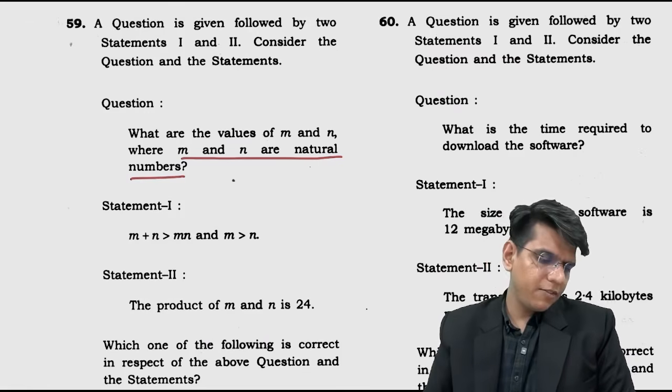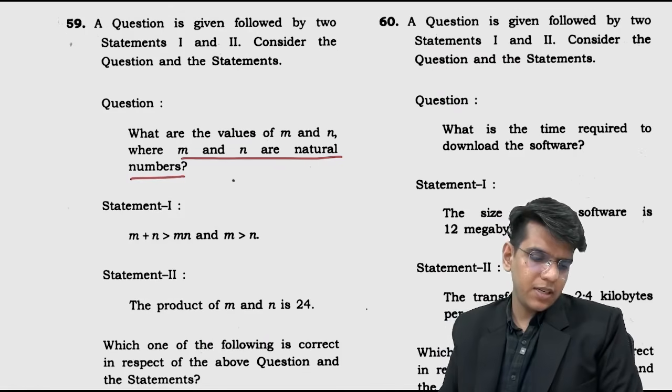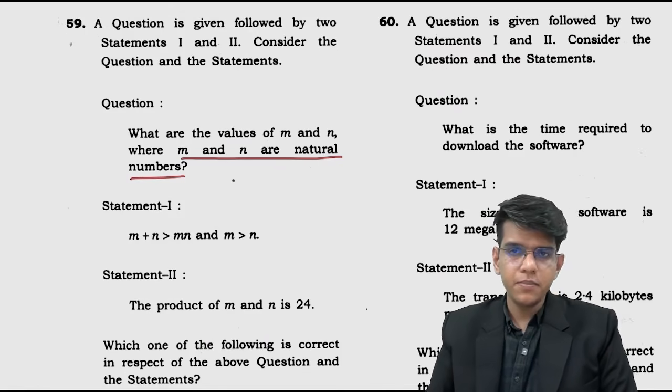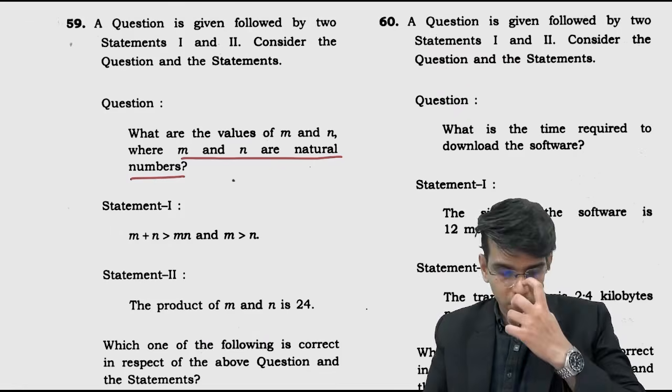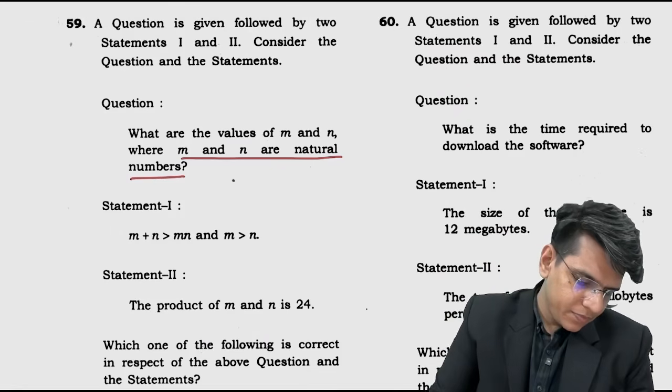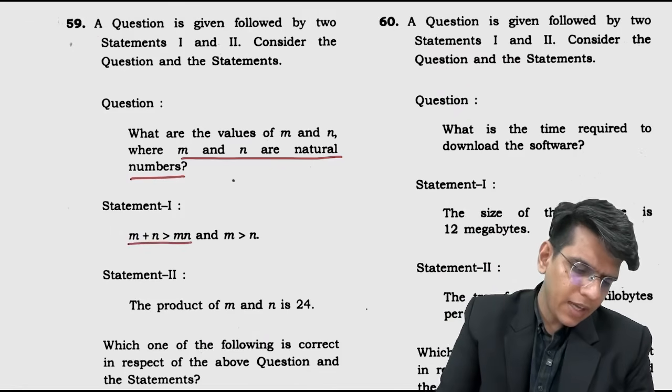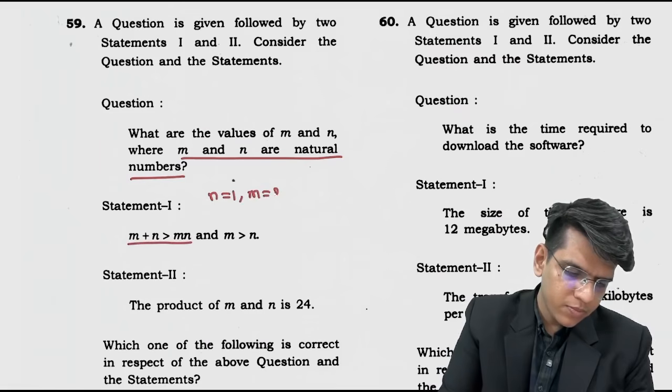The first statement they have given is m plus n is greater than mn, and m is greater than n. So if you see this inequality, if you take n equals 1, you can take m equals 2.